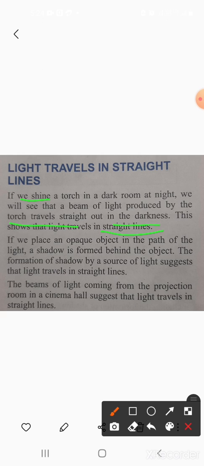If we place an opaque object in the path of the light, a shadow is formed behind the object. The formation of shadow by a source of light suggests that light travels in straight lines. The beam of light coming from the projection room in a cinema hall also suggests that light travels in straight lines. So how does light travel? Light travels in straight lines.